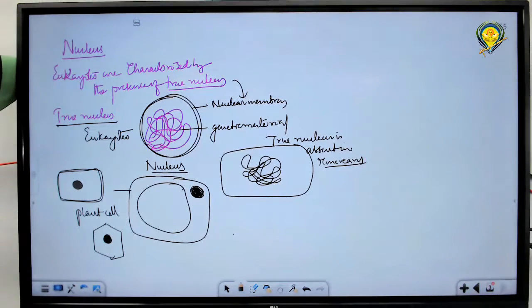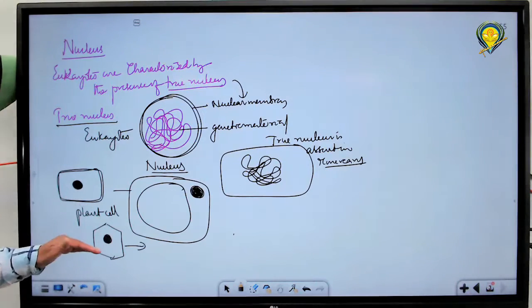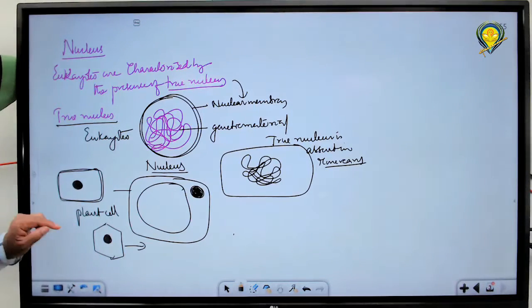The meristems are not meant for maturation. They keep on dividing. The cells get differentiated and become parenchyma, collenchyma, sclerenchyma. As they are in the form of meristematic cells, they are not differentiated. As long as it is in the form of a meristematic cell, the nucleus is always in the center.